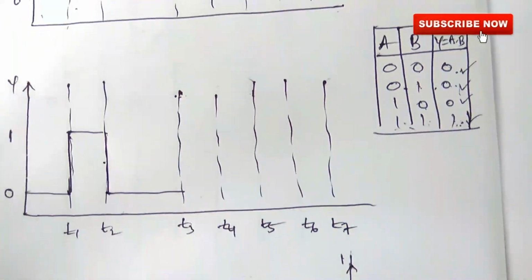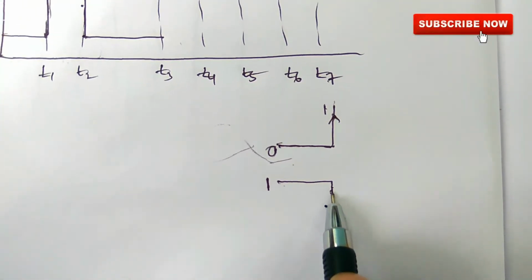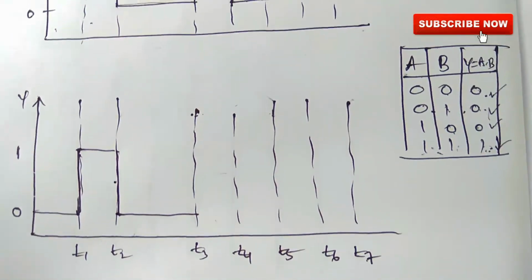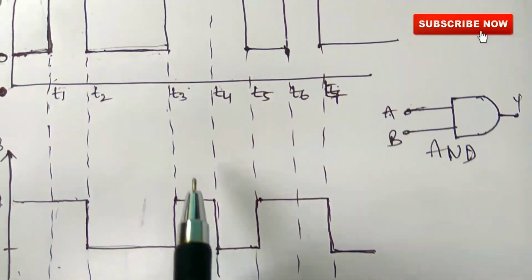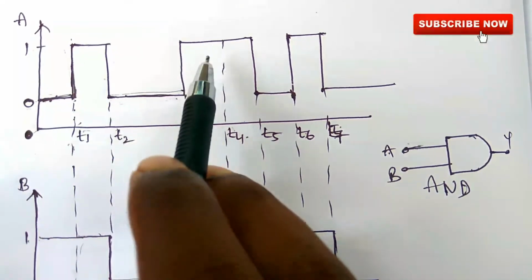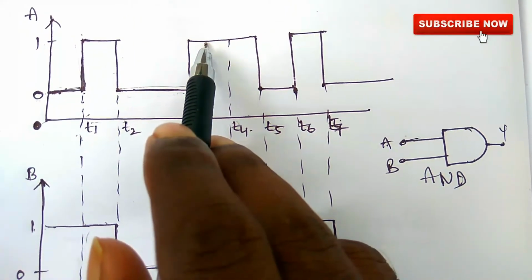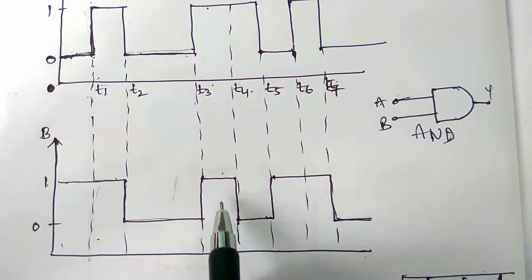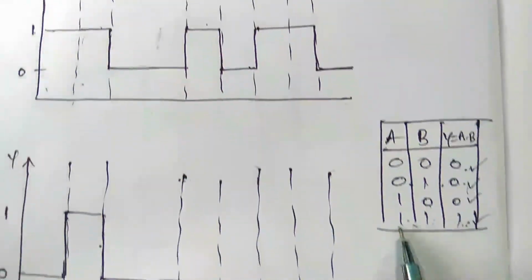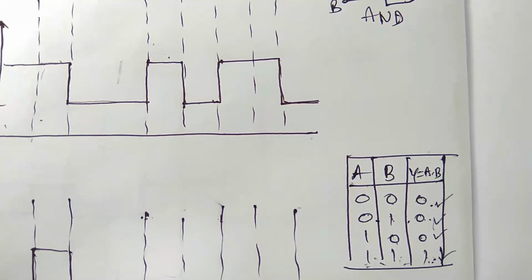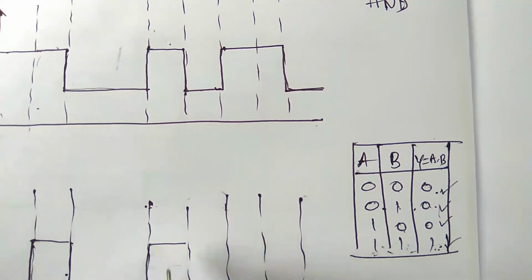Coming to t3 to t4, input A is 1 and input B is 1. Where there is 1 and 1, the output is also 1, so write it in the upward direction.